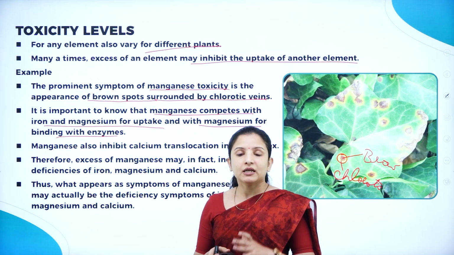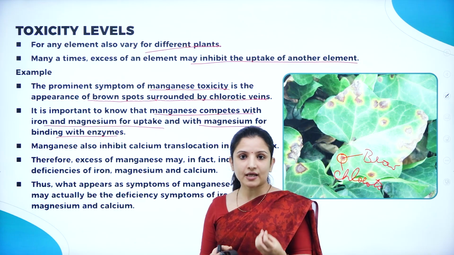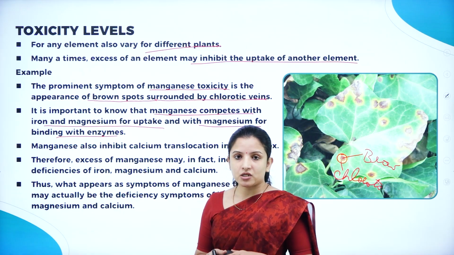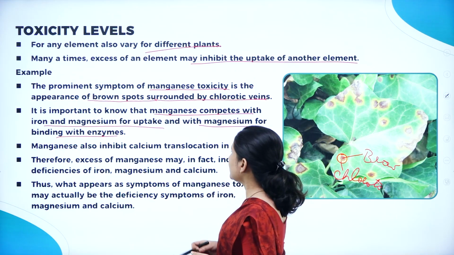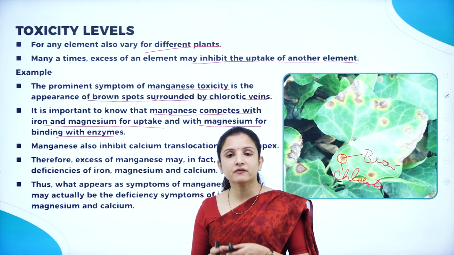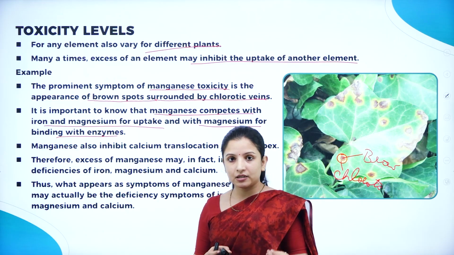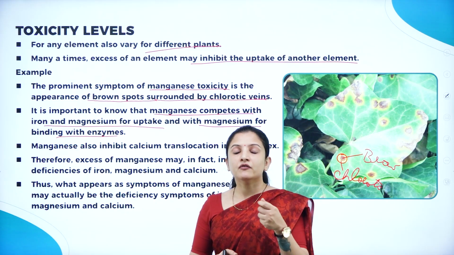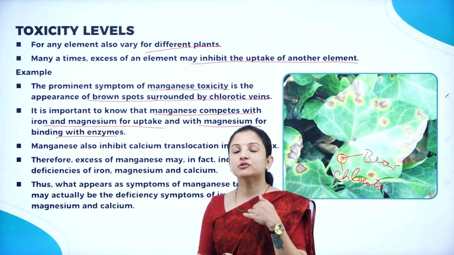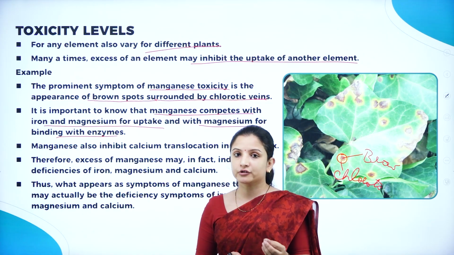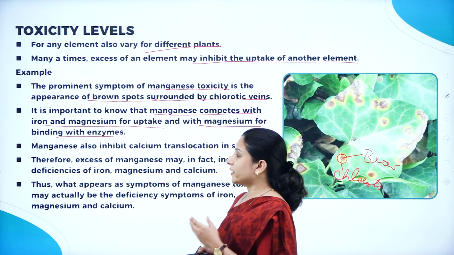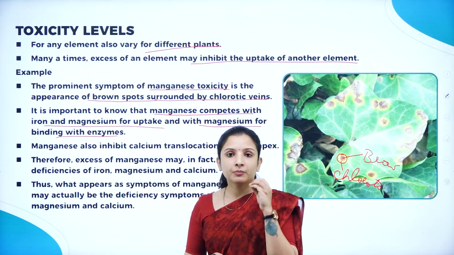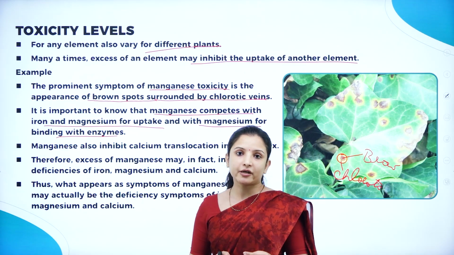If it is deprived or if more is added, then the uptake of iron and magnesium will be hindered, and it will also hinder the binding with enzymes, because we had learned that a lot of micronutrients are required for the activation of various enzymes. So the activation of various enzymes will also get hindered. That is why addition of a narrow range of optimum value of the mineral component, especially the micronutrient, is very, very important.